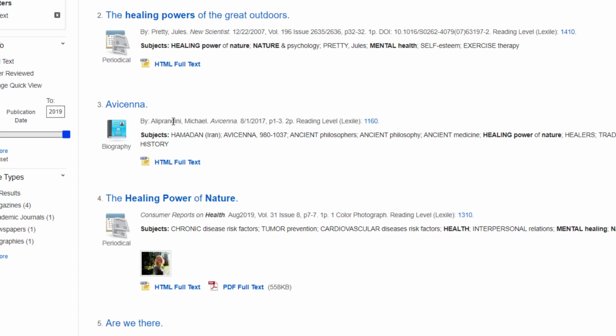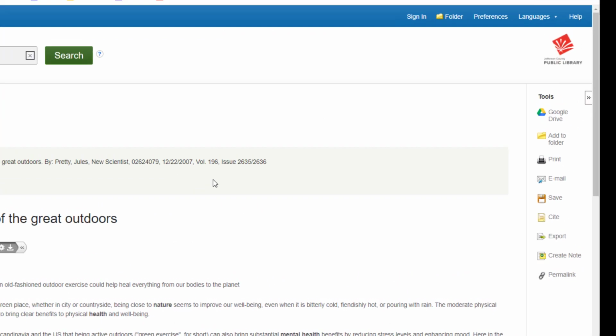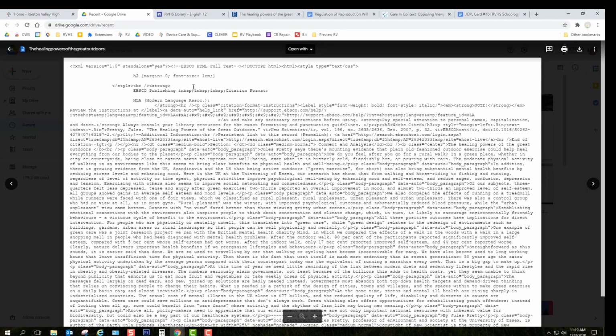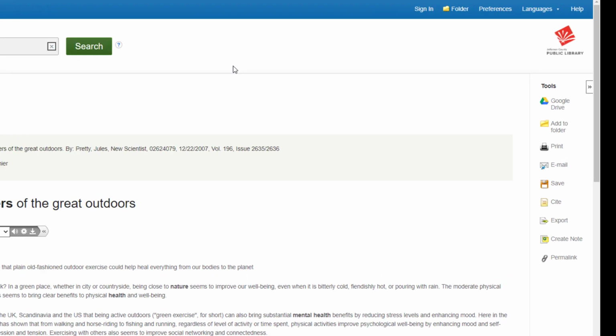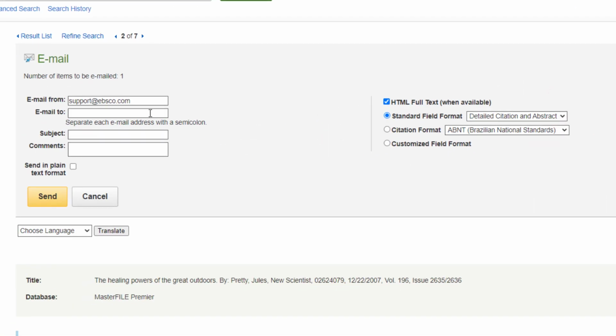To read an article, I just need to click on the HTML or PDF full text links. The Save to Google Drive option on this database does not work really well. In fact, here's what I got when I sent this article to my drive. It looks absolutely terrible. It's actually better with this EBSCO database to email the article to yourself.